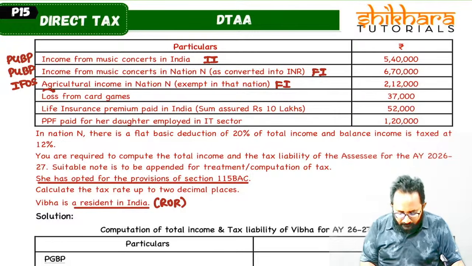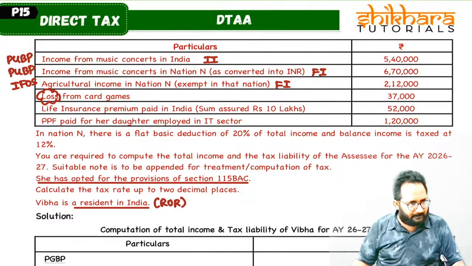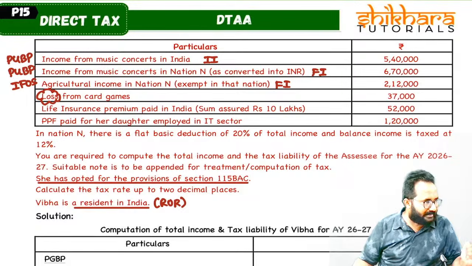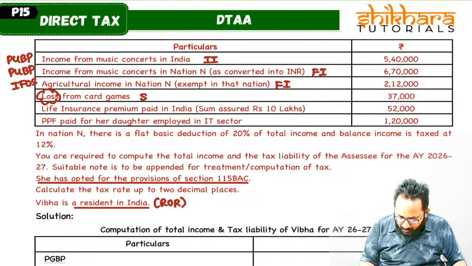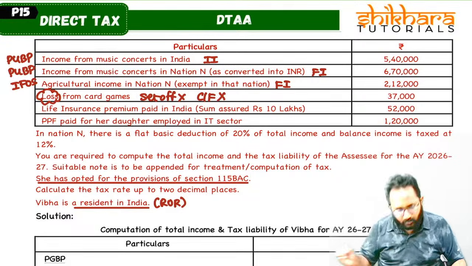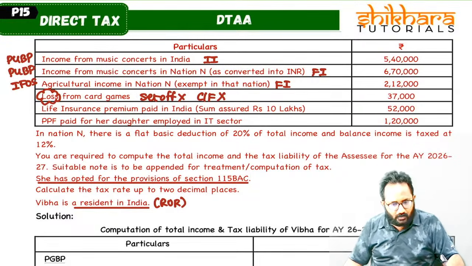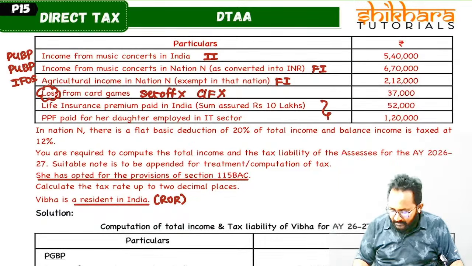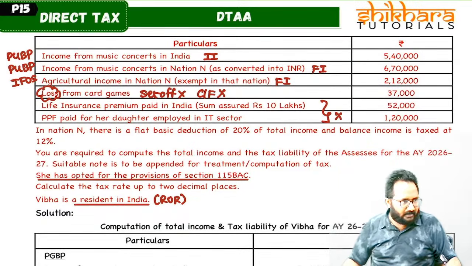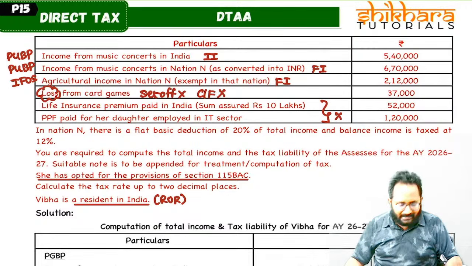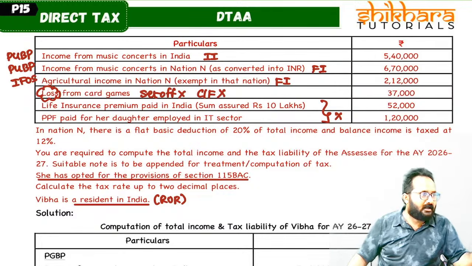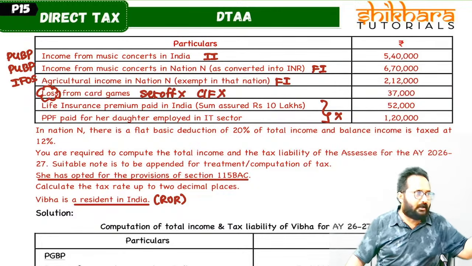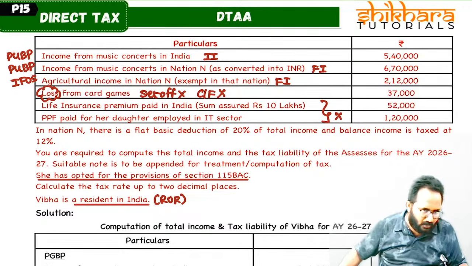Loss from card games, ma: if there is income we can tax it at 30%, but that loss is not allowed to be set off with any income because it is a casual activity related loss. We can't do set off, we can't do carry forward also. Ma, Chapter VI-A deductions are not available. Life insurance premium paid and PPF paid are available only if following the normal rates. Here she is following 115BAC, so these are also not available.